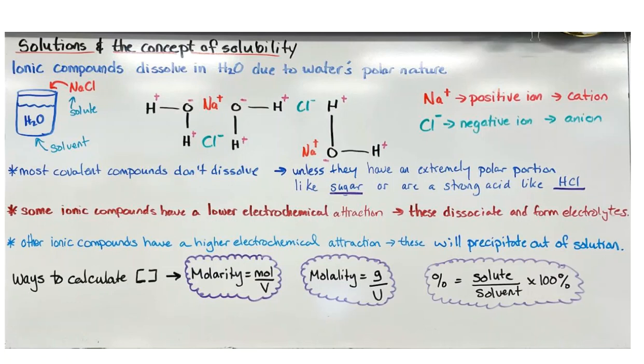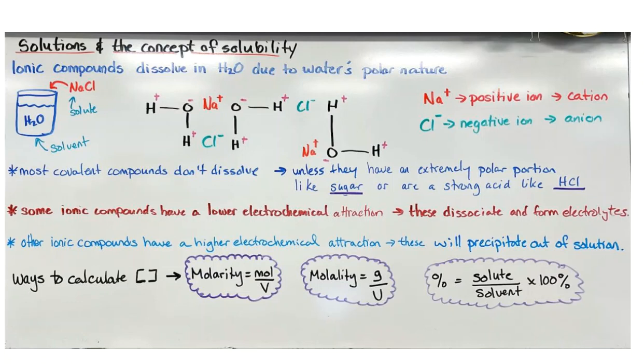Now, ionic compounds that have a lower electrochemical attraction, like sodium chloride, will break apart. The strength between the sodium and the chloride isn't super strong, so they will bust apart and form electrolytes, which just means there'll be positive and negative ions in your solution. That's what an electrolyte is. Other ionic compounds have a higher electrochemical attraction, like lead iodide, and these will precipitate out of a solution. You can use your solubility chart from grade 11 to figure out what's what. Lower solubility means coming out of solution, and something that's soluble will stay in solution.